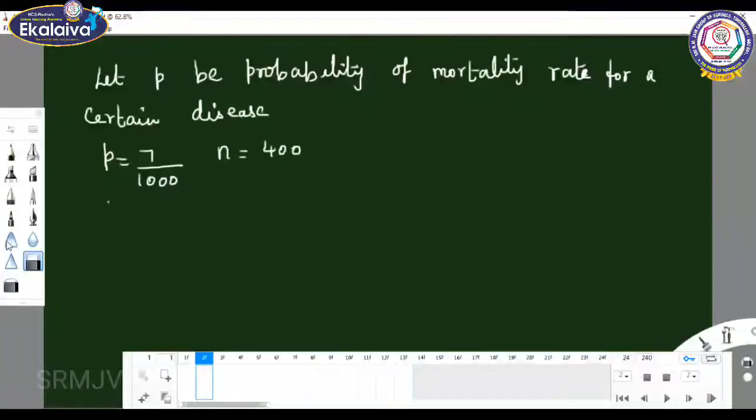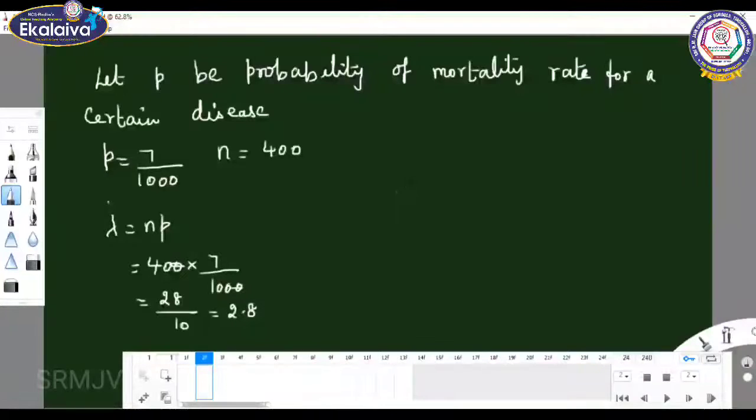So you should find out the value of lambda. Lambda is nothing but np. Here lambda equal to mean, lambda equal to np. The n value is 400 into 7 by 1000. So 28 by 10. The value is 2.8. Lambda value is 2.8. X follows the Poisson distribution.